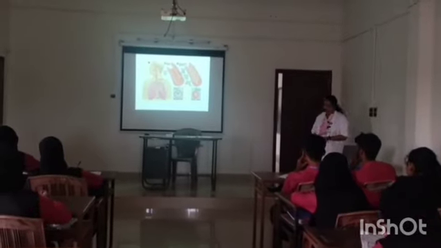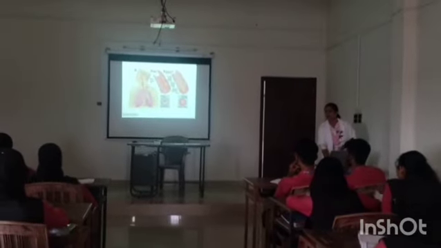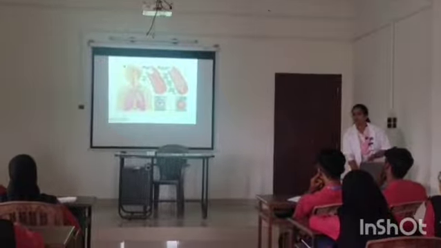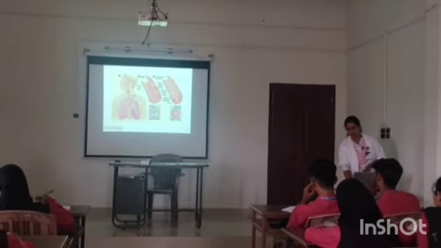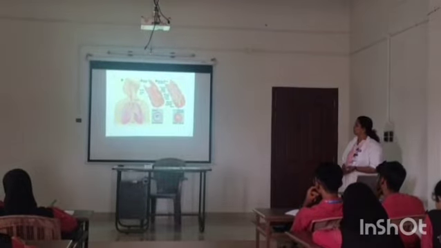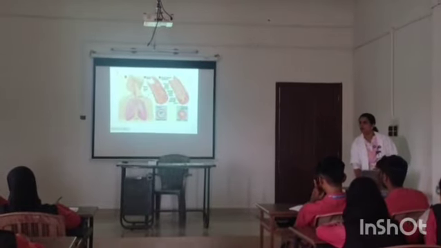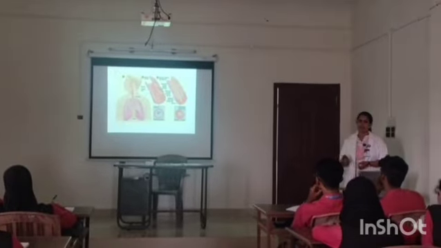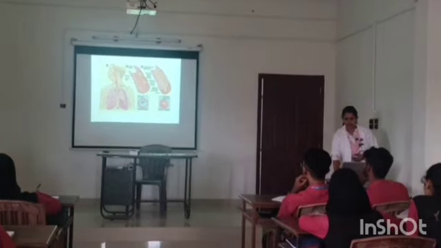In this picture, it explains the difference between the normal airway and the asthmatic airway. This is the longitudinal section and the bottom is the transverse section. We can clearly identify the changes occurring in the asthmatic airway: thickened and tightened smooth muscles, an inflamed airway wall, and deposits of mucus inside the airway lumen. These are the changes occurring in asthmatic airways.